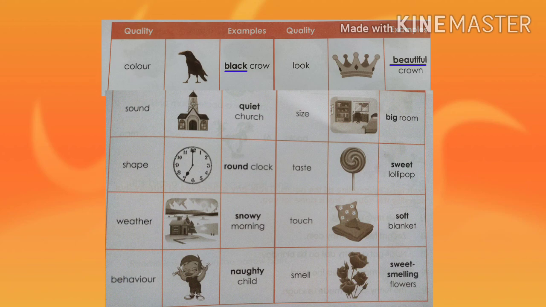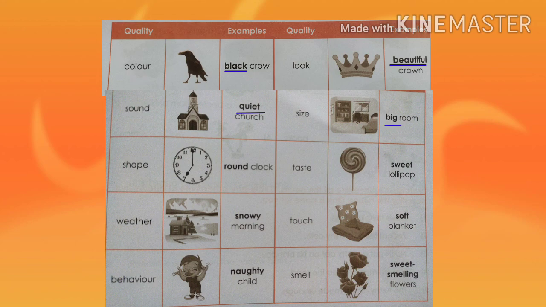Then in the third picture church is there. So the quality of church is sound. So the adjective is quiet church. Then in the next picture we can see room is there and the quality of room is size. So according to size the adjective of room is big, big room.